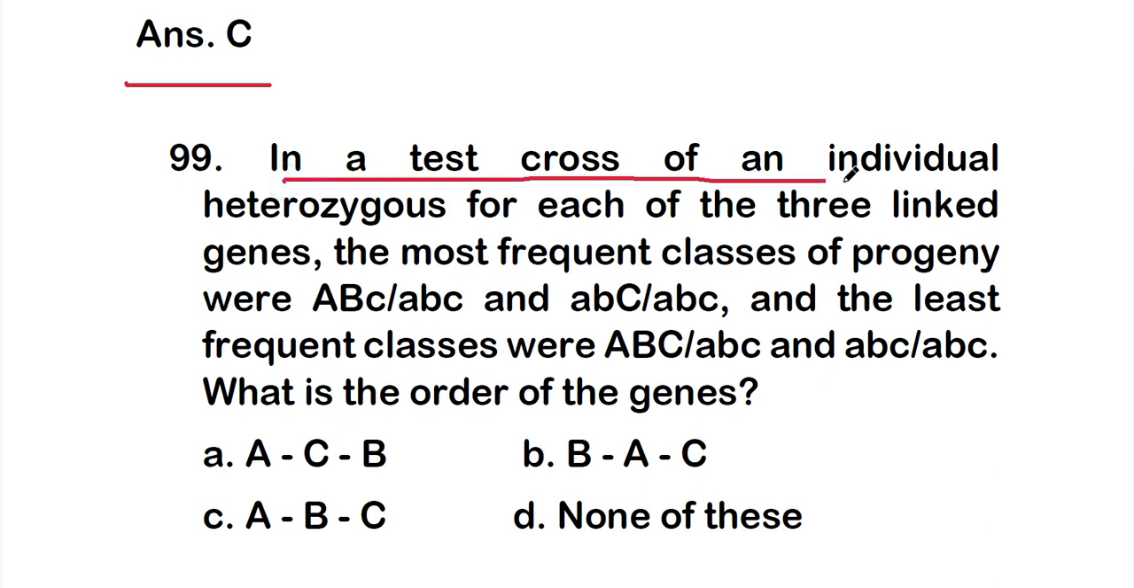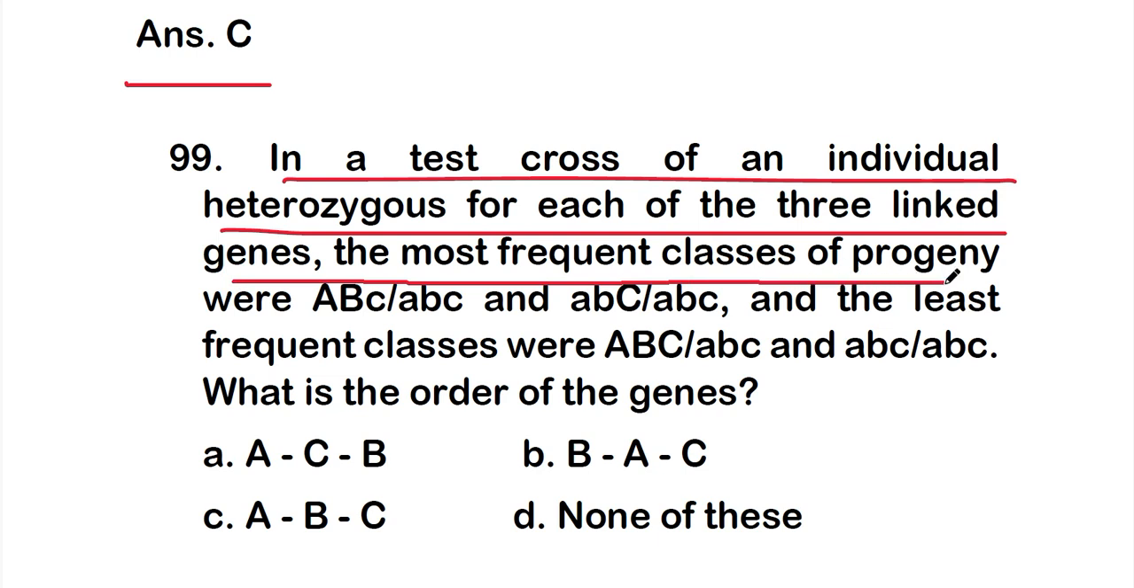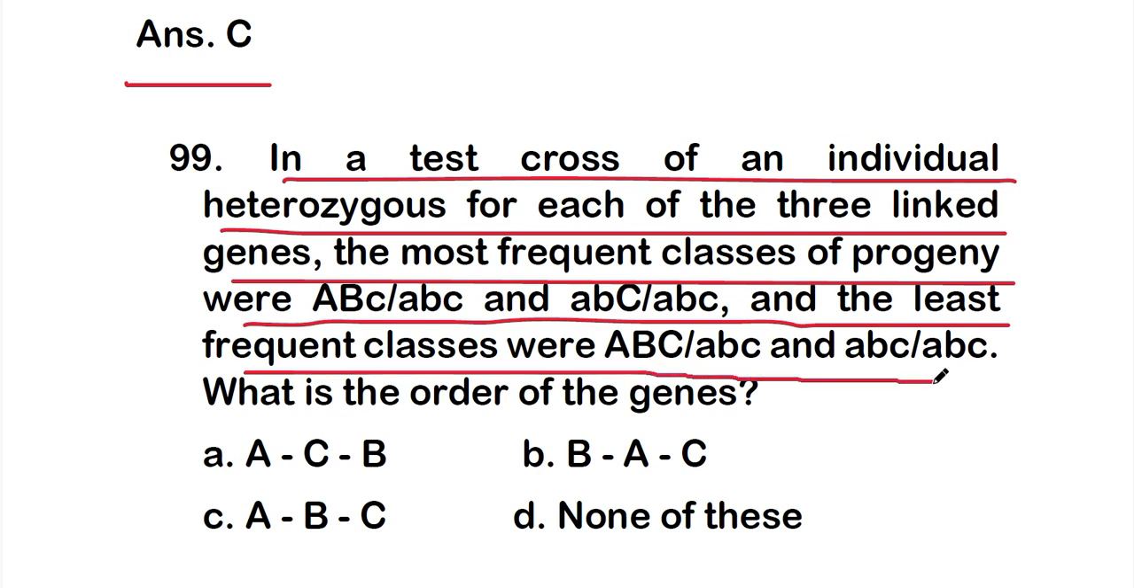So in a test cross of an individual heterozygous for each of the three linked genes, the most frequent classes of progeny were capital A, capital B, small c and a, small b, small c, and capital A, sorry, small b, capital C and small b, small c, and the least frequent classes were capital A, capital B, capital C and small b, small c. So what is the order of the genes?